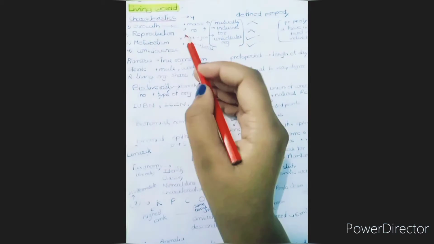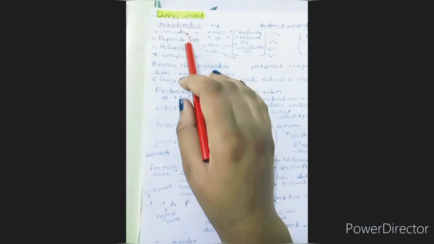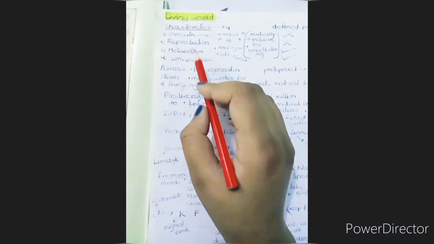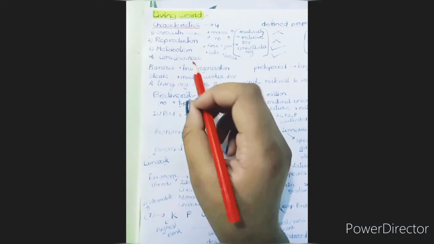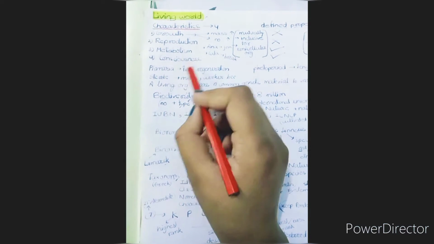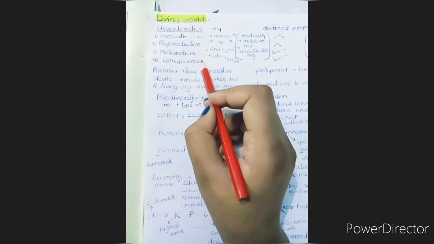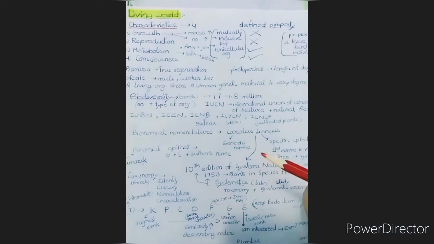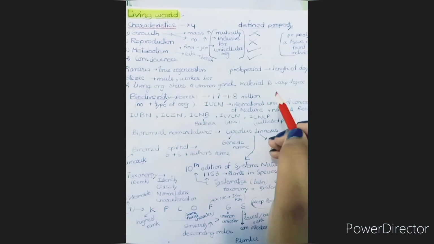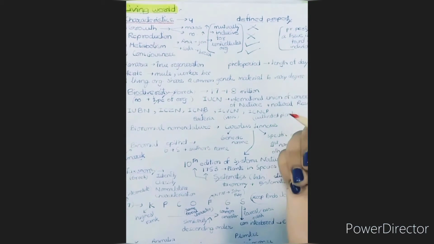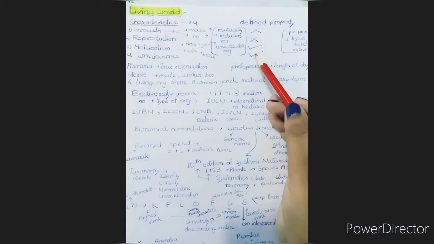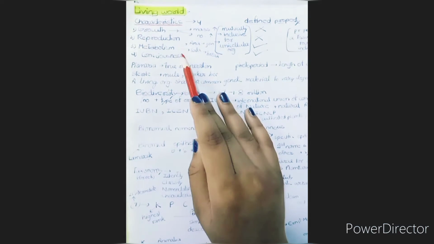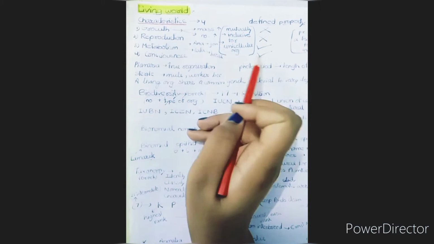The living world. First of all, we'll start with the characteristics of living beings. There are four characteristics mentioned in our NCERT, that is growth, reproduction, metabolism, and consciousness. Out of these four, the defining property, the property which defines a living organism, is just two of them, that is metabolism and consciousness. This question is mostly asked in NEET, so it should be highlighted, right?